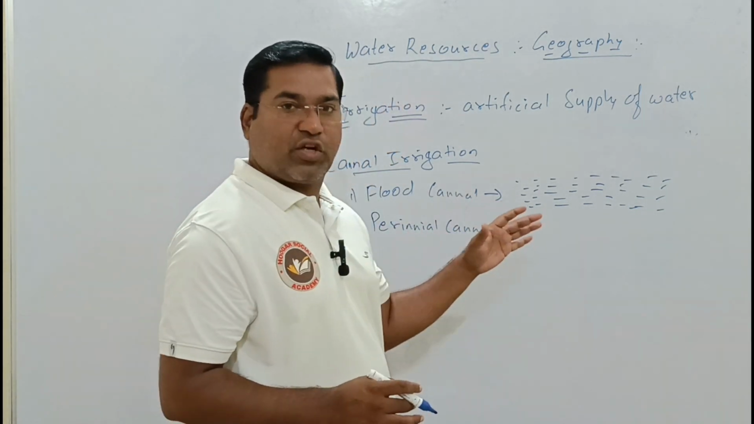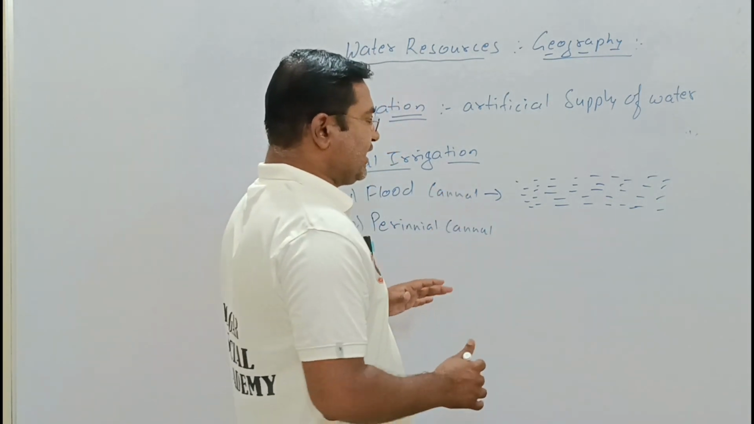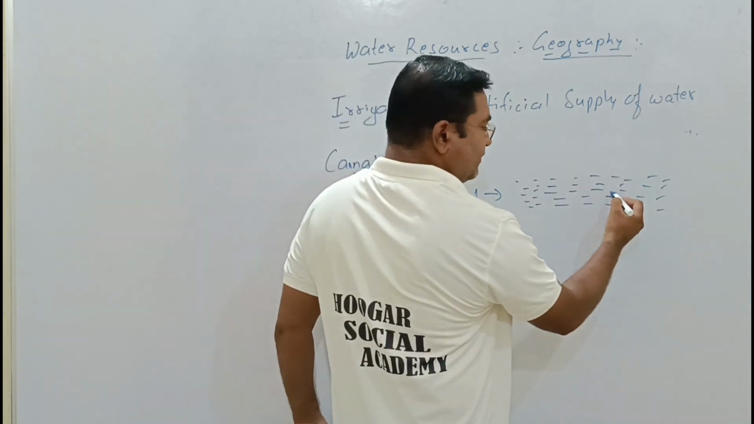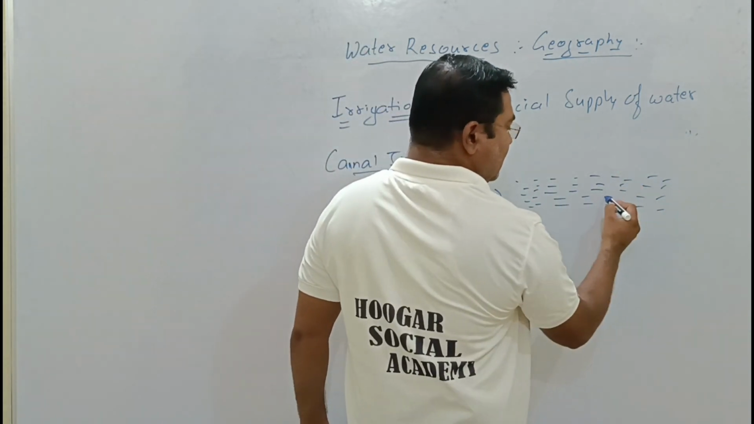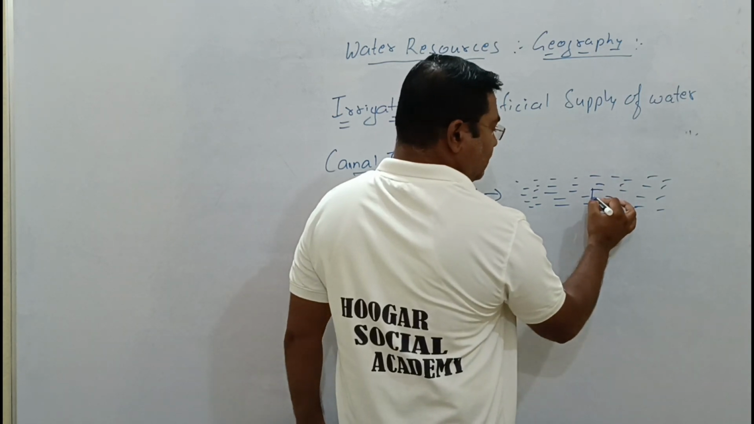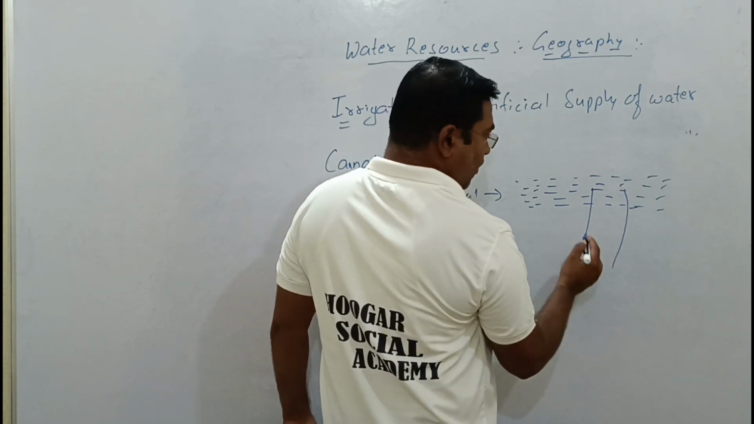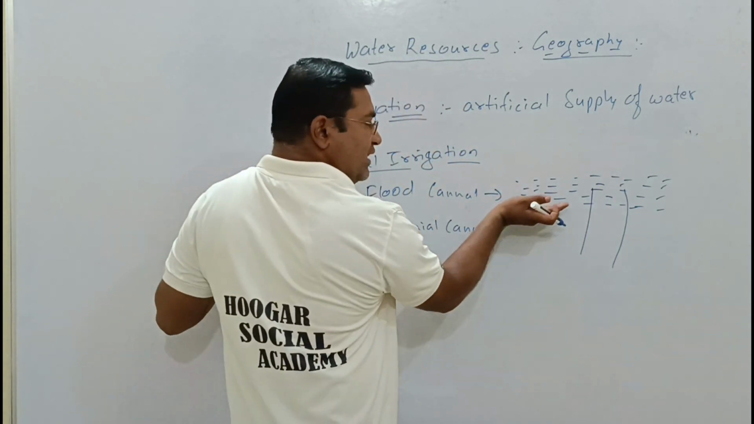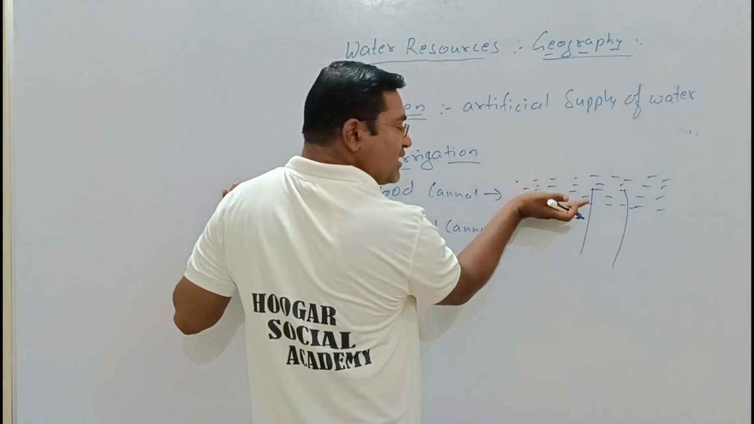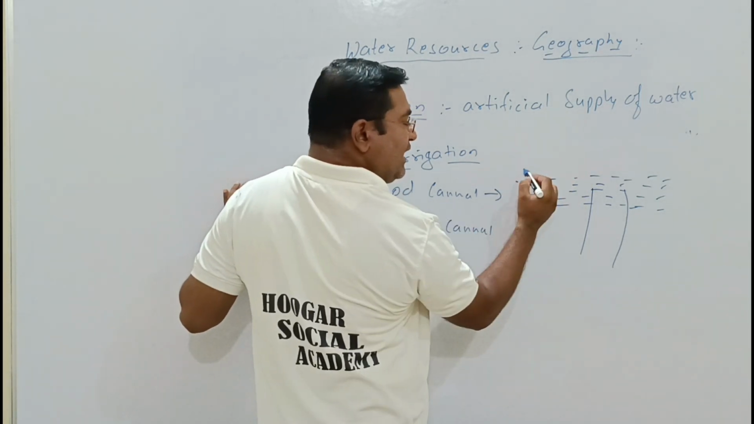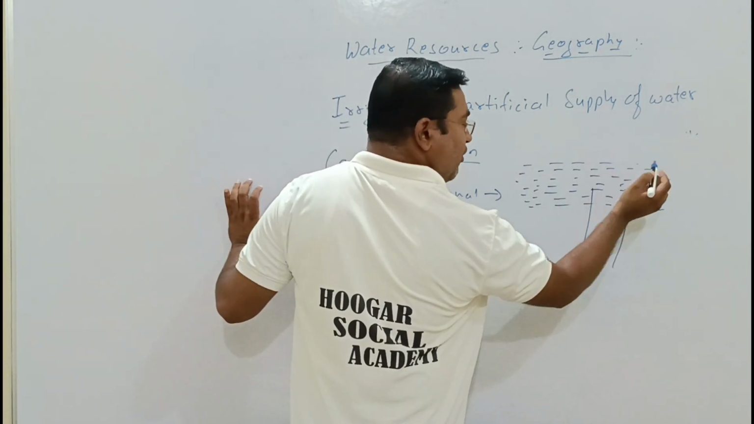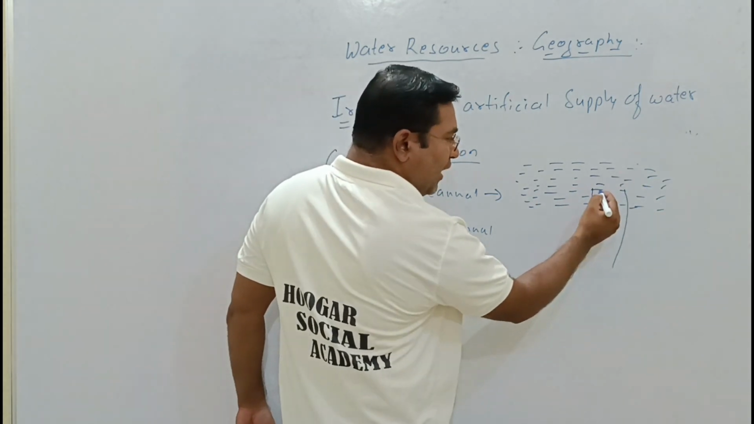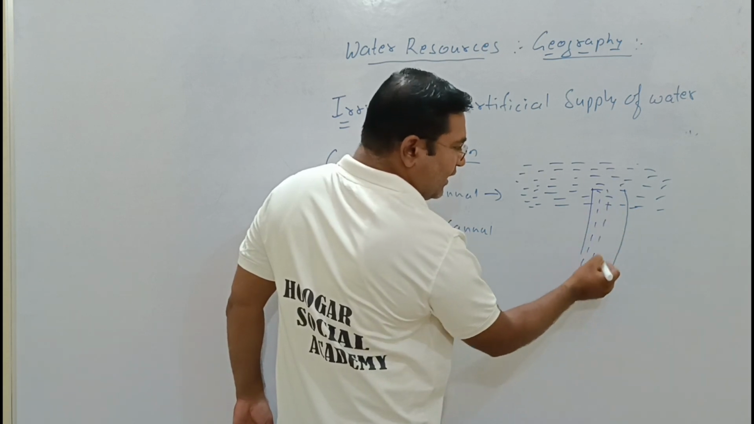When we talk about the flood canal, the canal is directly attached to the river. For example, here a canal is made and directly attached. How does this canal work? When there is an excess amount of water and the water level increases in the river, automatically water turns from this path and enters into the canals.